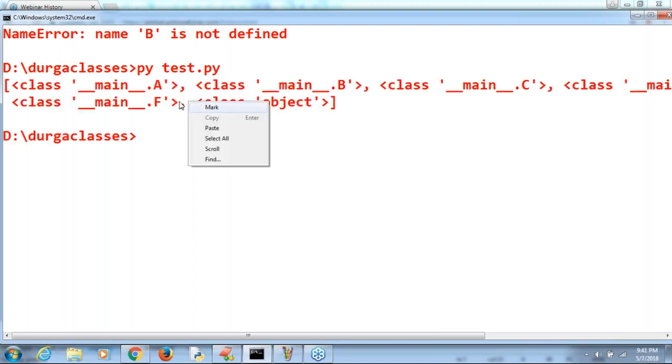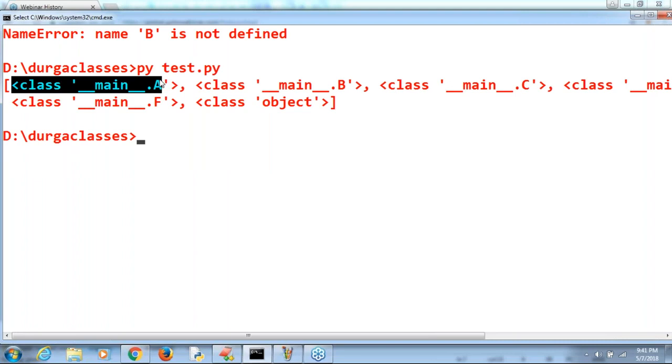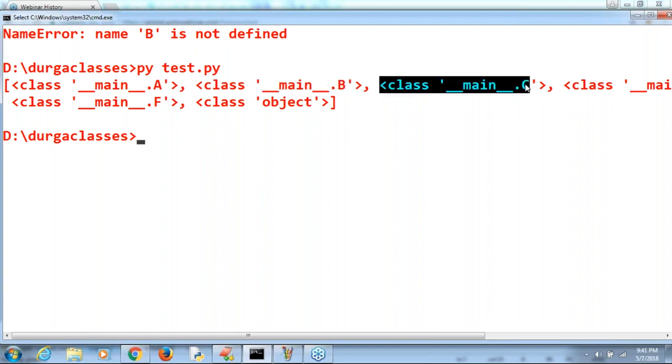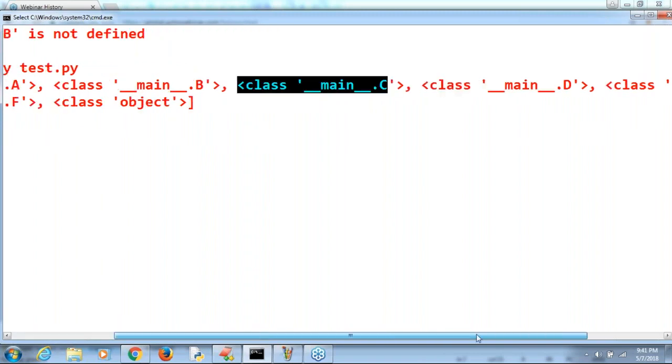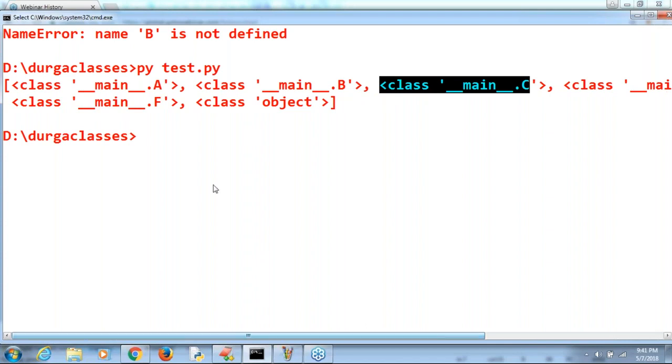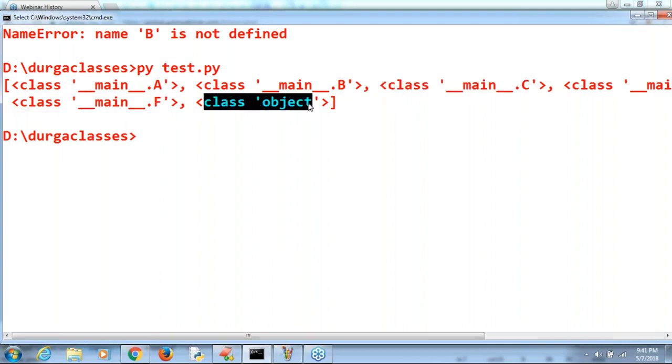First it will search in the A class. If A class is not available, then it will search in the B class. If it is not available in B, then it will search in the C class. If not in C, then the D class. If not in D, then the E class. Then it will search in the F class, and then in the object class. Whose answer is correct?